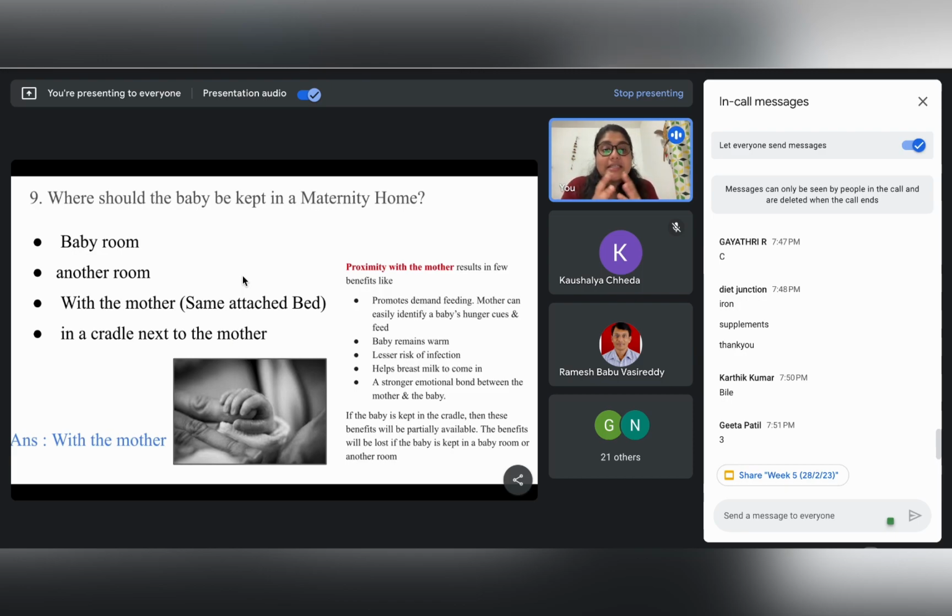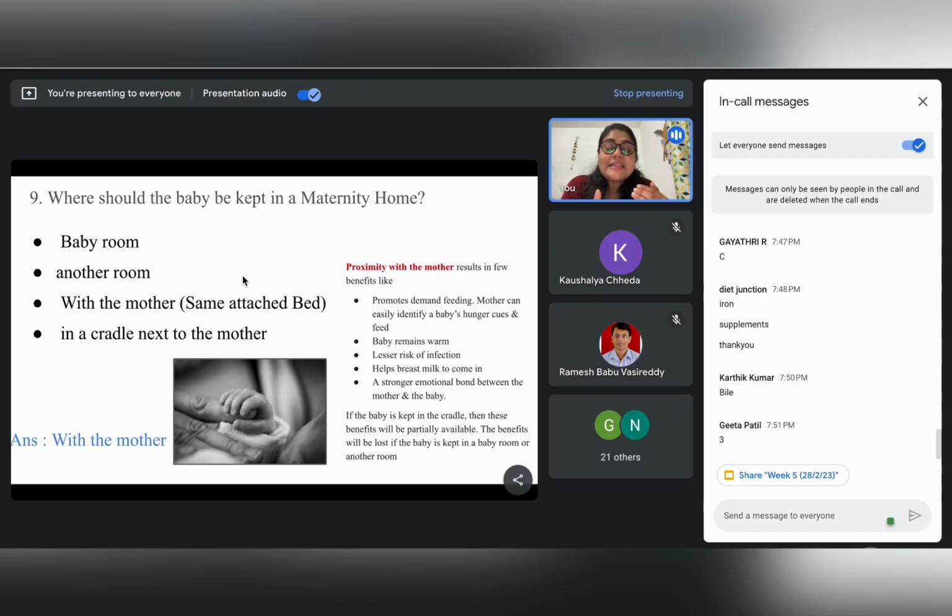Keeping the baby with the mother has huge benefits. They include, for example, feeding on demand. The mother can easily identify when the child is hungry or when the child needs more of the breast milk.